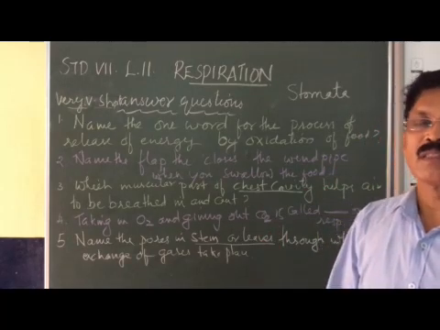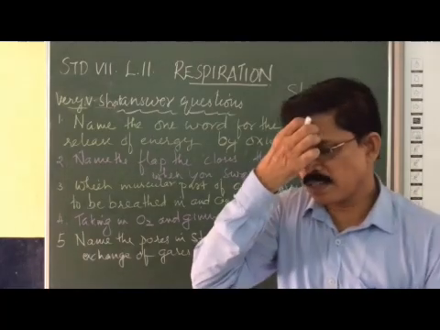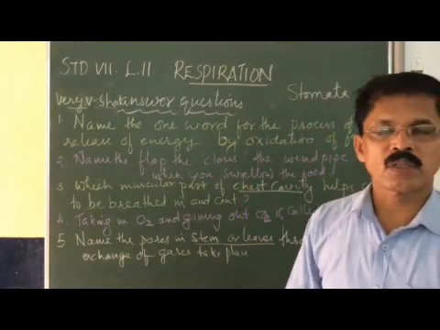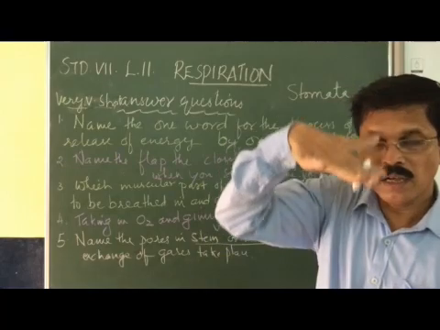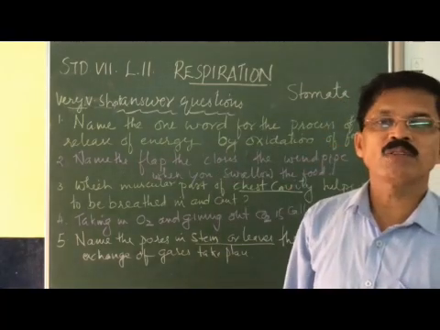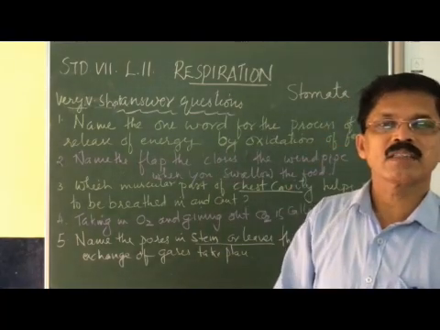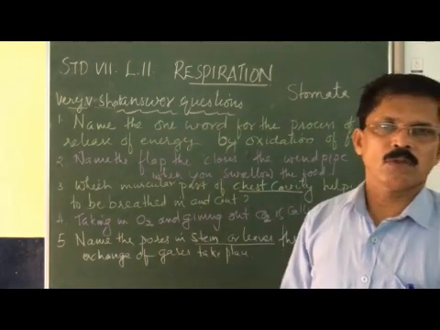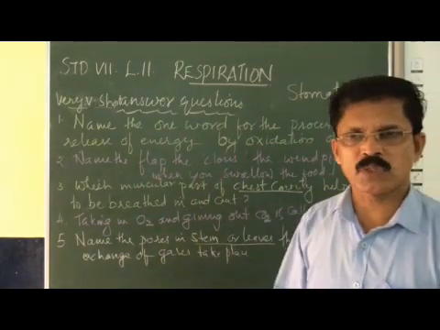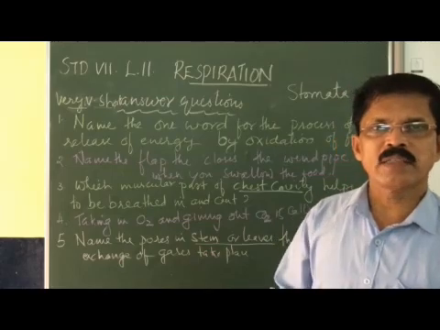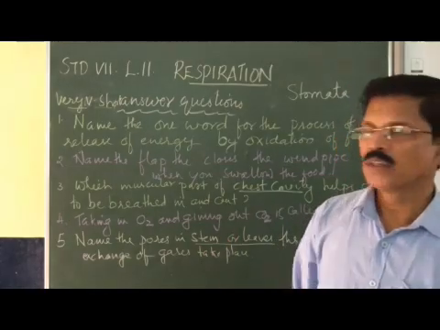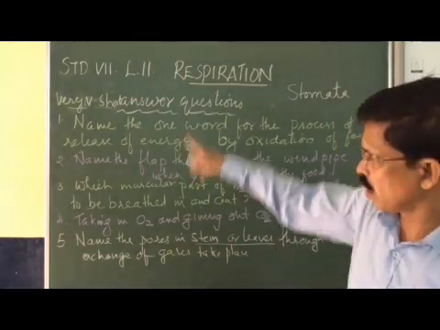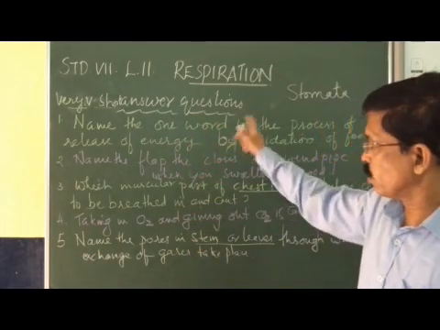Can you tell me the reason? In aquatic plants, more stomata are present on the upper surface of the leaf. Why? Because they are living in water. If more transpiration takes place and water is lost, no problem. The roots can absorb as much water as they need. So you got this? So these are the important very short answer questions.